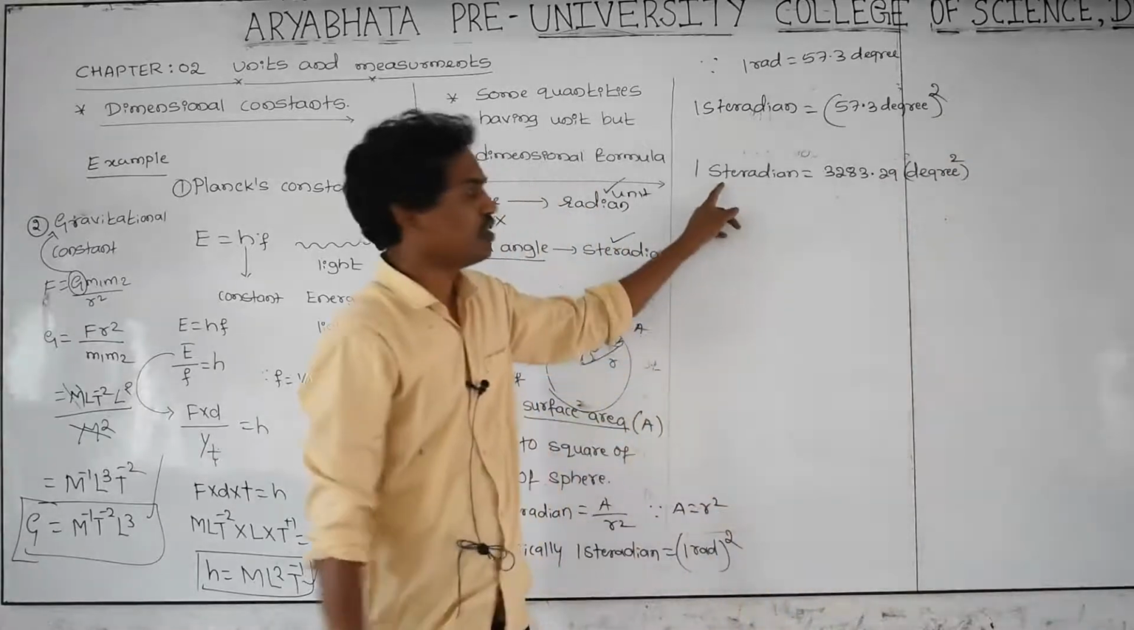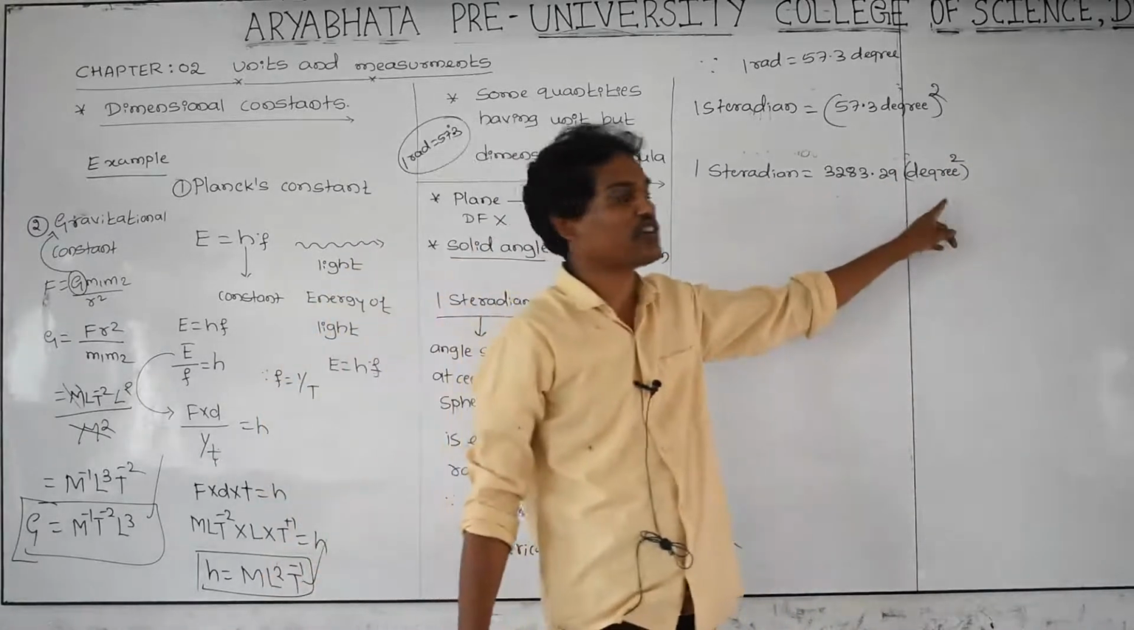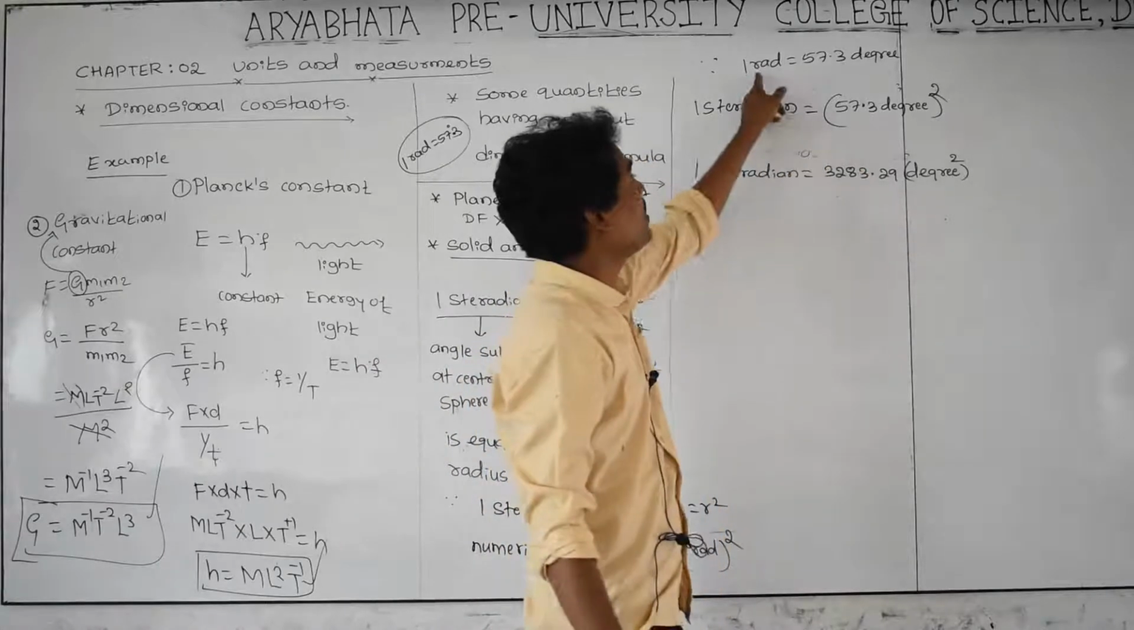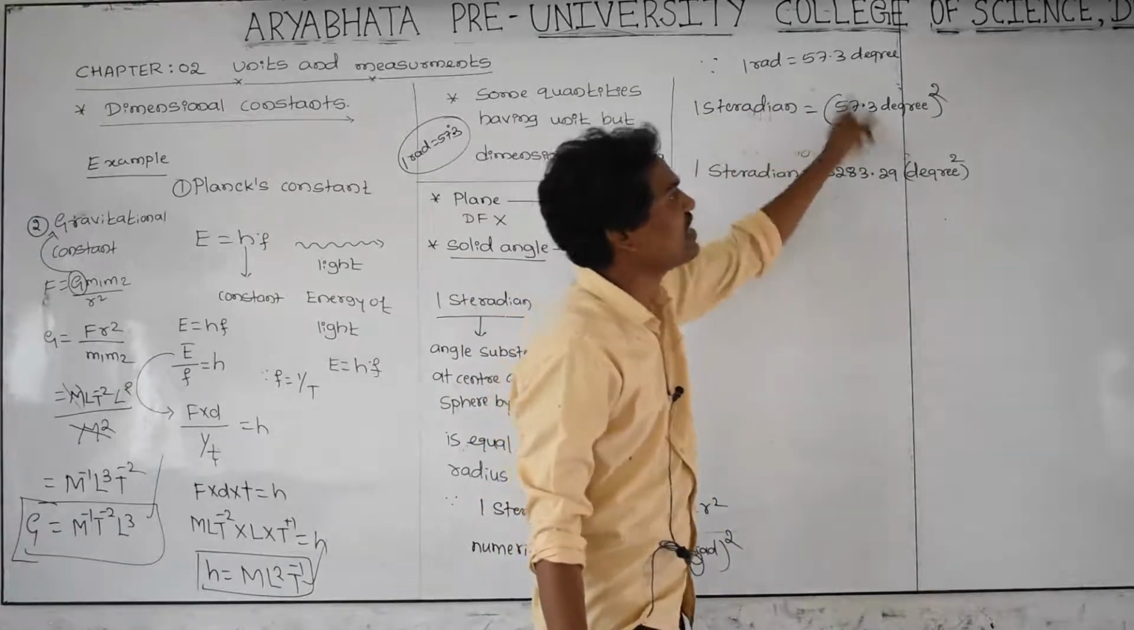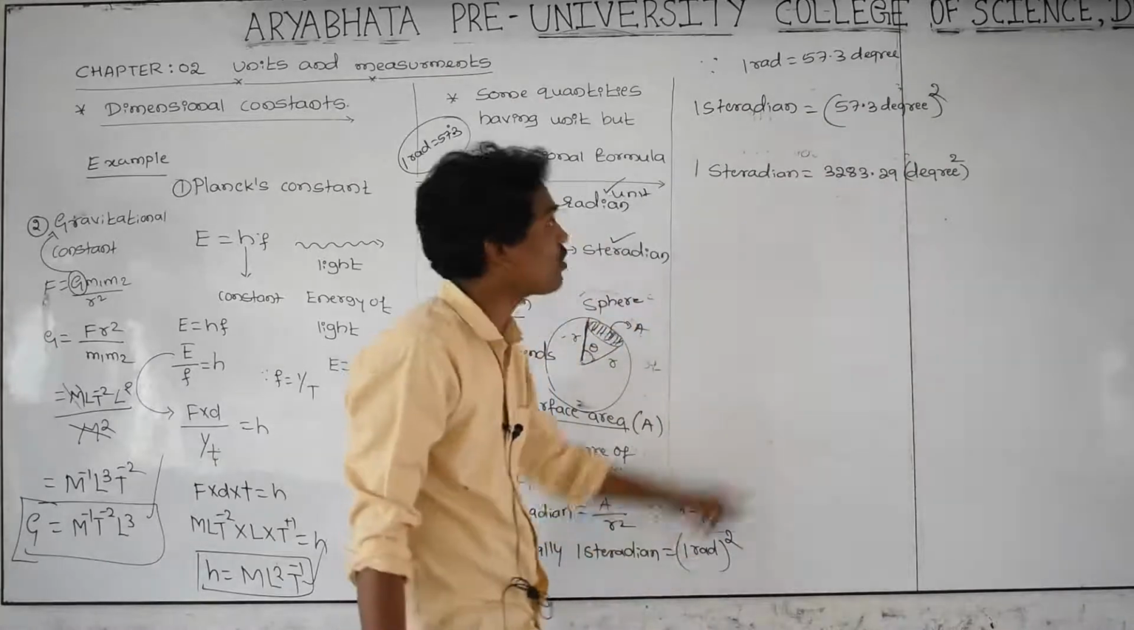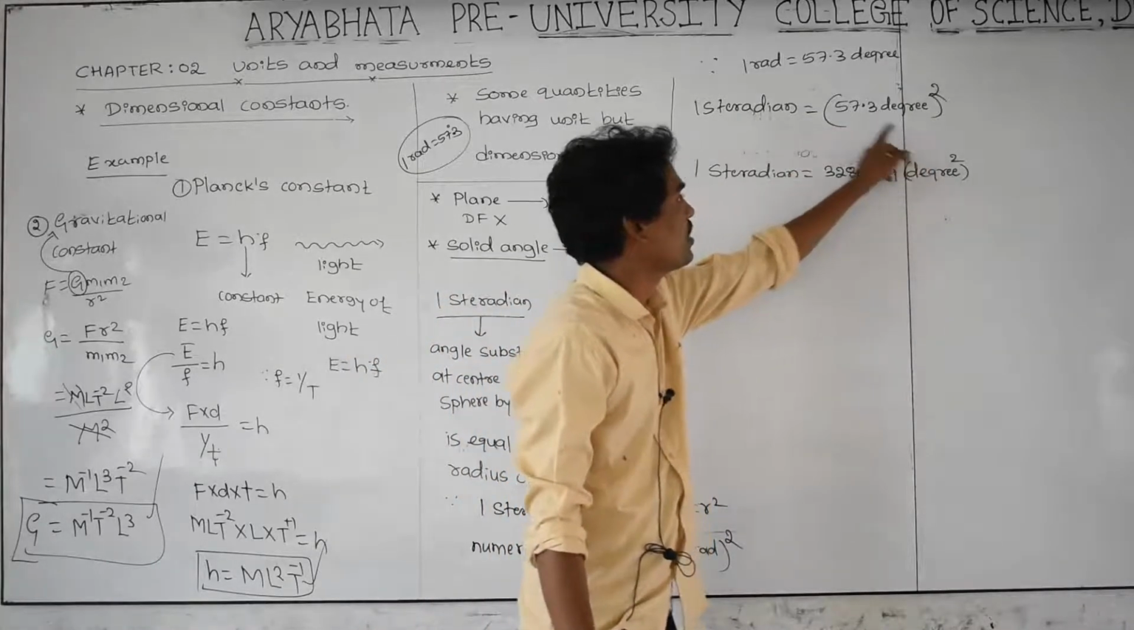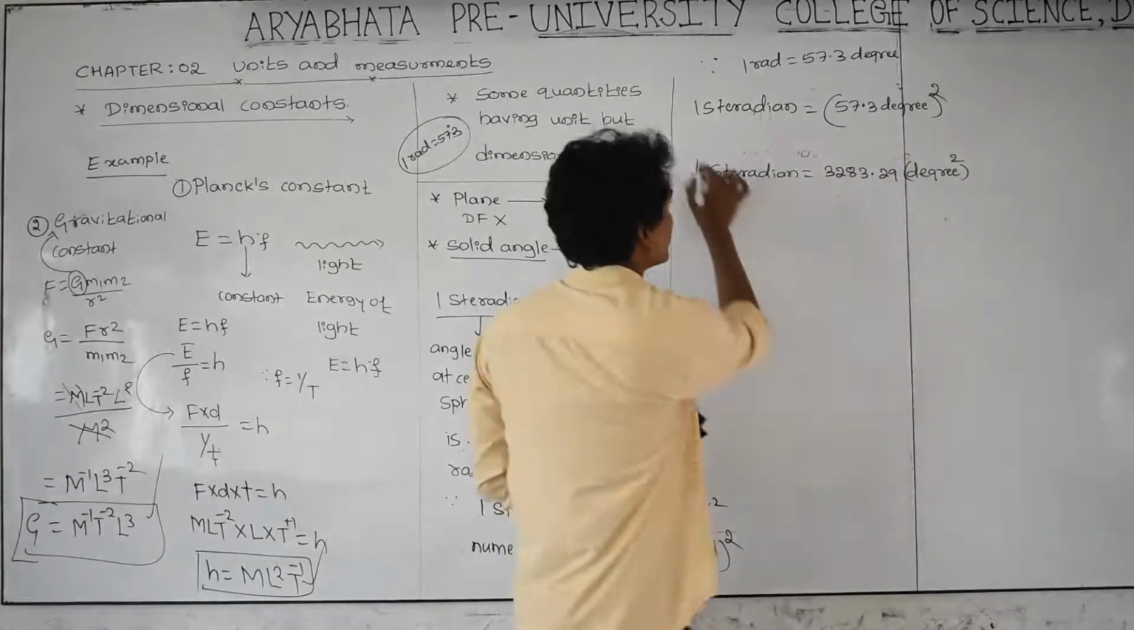Numerically 1 steradian is equal to this much. 1 steradian is equal to 1 radian square. 1 radian is equal to this much. If you square, then you are getting this much. This is the 1 steradian value.